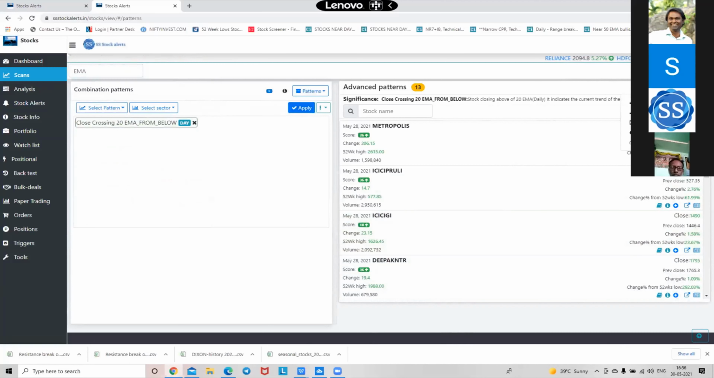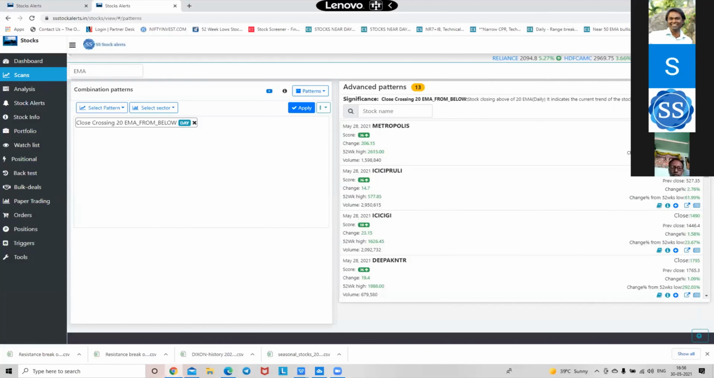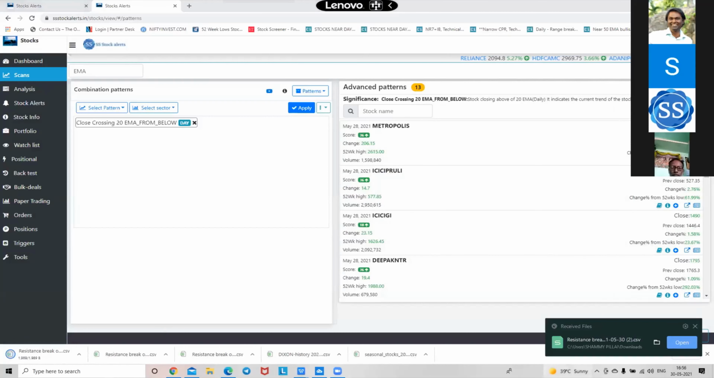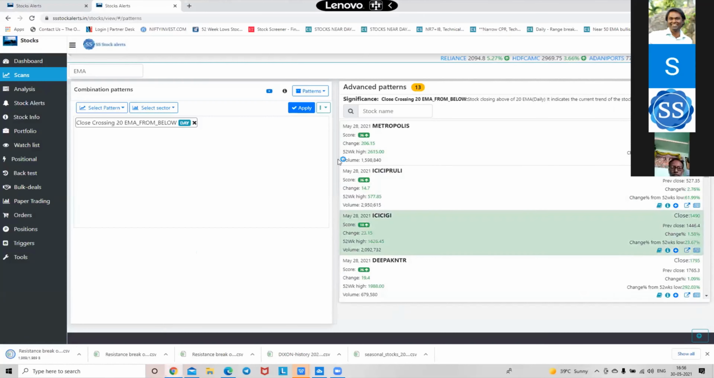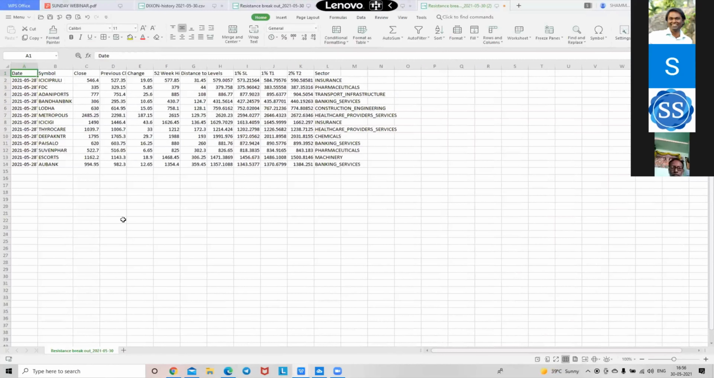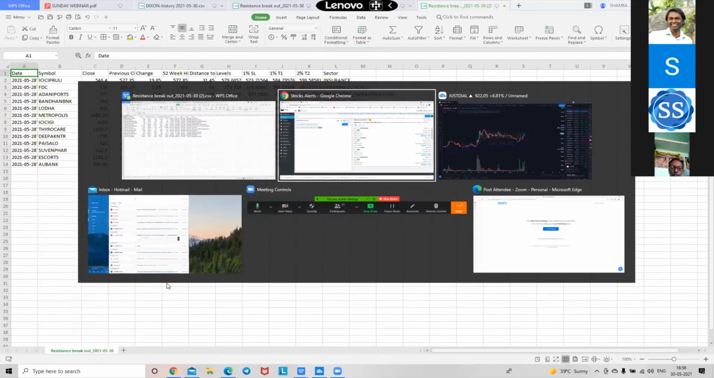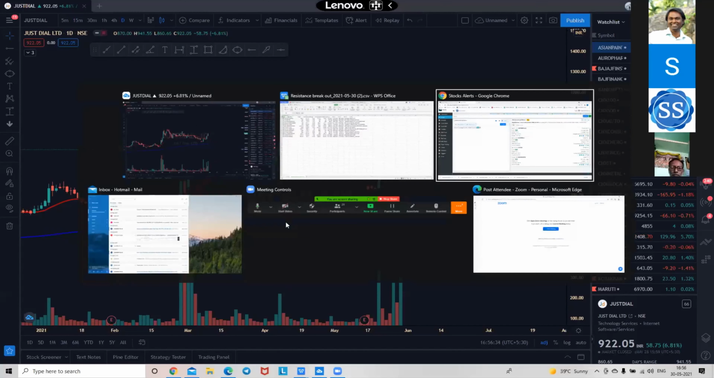So these are the stocks. Once I identify it, my criteria set. So when we download it, download levels. You will get around 5 to 10 stocks. So these are all the stocks which are crossing 20 EMA. So why don't we analyze these stocks? Pretty easy, no?